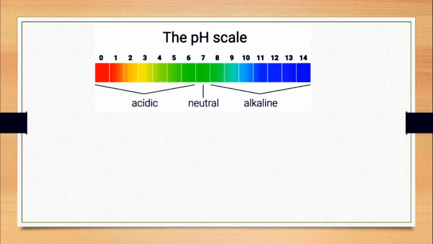Now children, pH stands for potential of hydrogen. It refers to the hydrogen ion concentration. The pH value ranges from 0 to 14. You can see here, children, 0 to 14. The 0 to 6 range is acidic, 7 is neutral and 8 to 14 is alkaline.